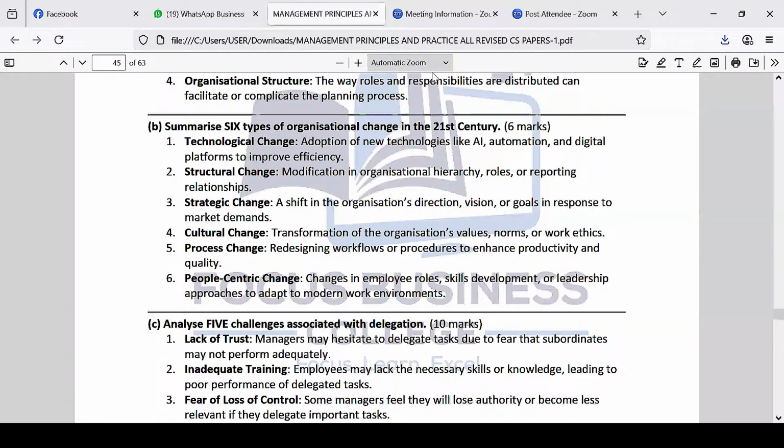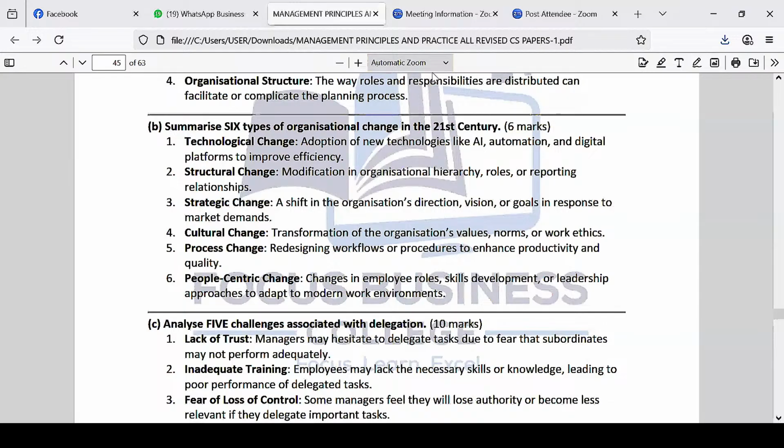And then reporting. Who do you report to? Number three is strategic change. You must, this is very important, change your strategies to ensure that you're able to survive. So a shift in direction, vision, or goals in response to market demand. Basically, your strategies must change: your vision must change, your mission must change, and even your objectives must change. So basically, that's right, change.